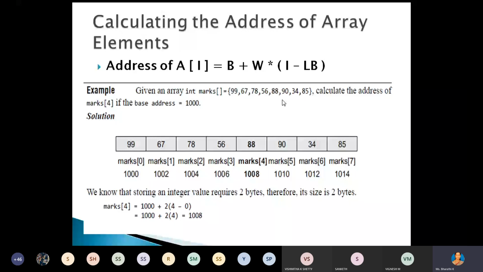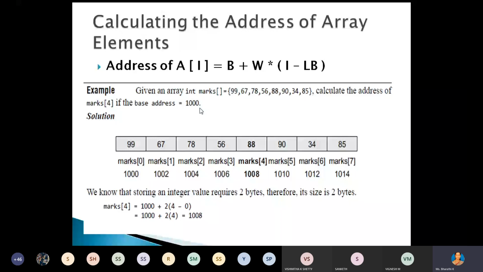Now you have to calculate the address of marks of 4. In marks of 4, we have the element 88. We have to calculate the actual address of this 88, and here we are considering the base address as 1000. So, how do we calculate the actual address of marks of 4? Formula: A of 5, that is marks of 4, equals the base address given in the problem, that is 1000, plus